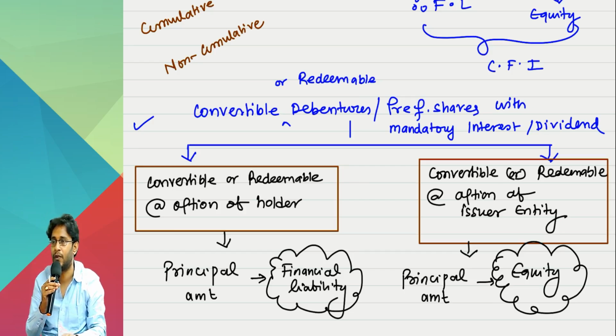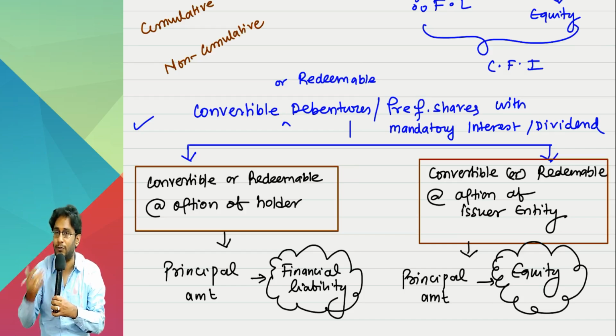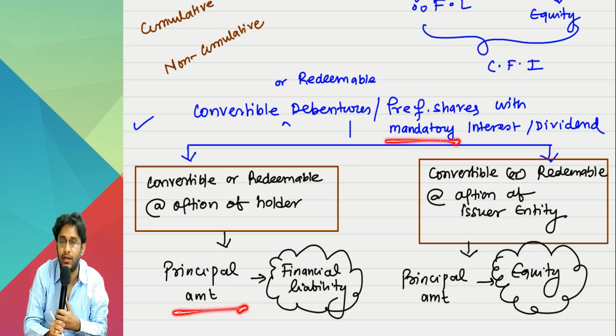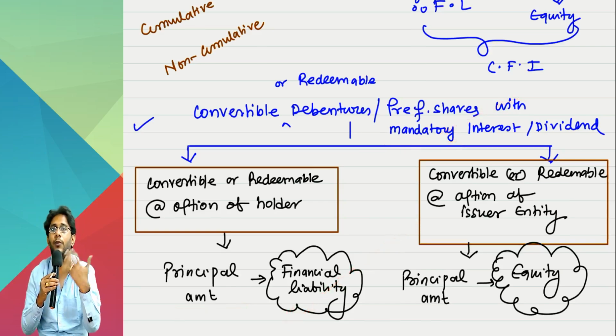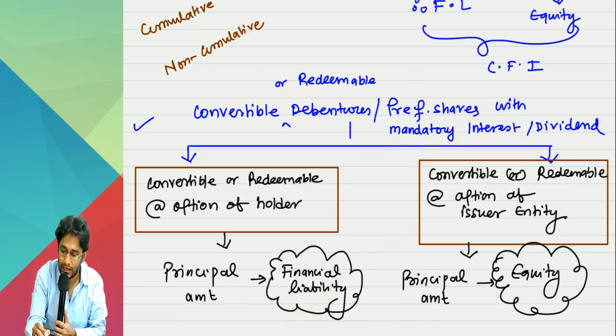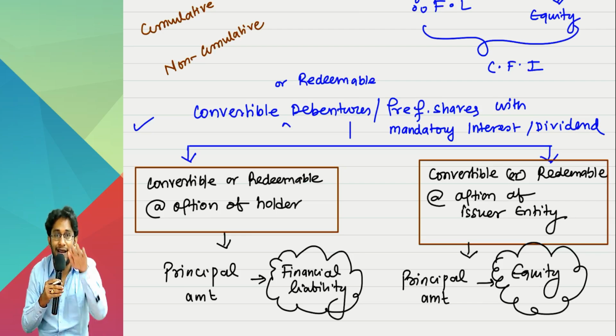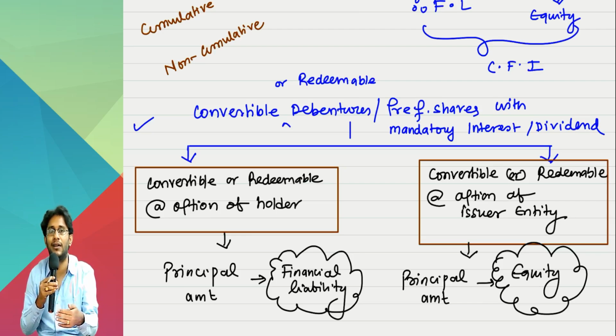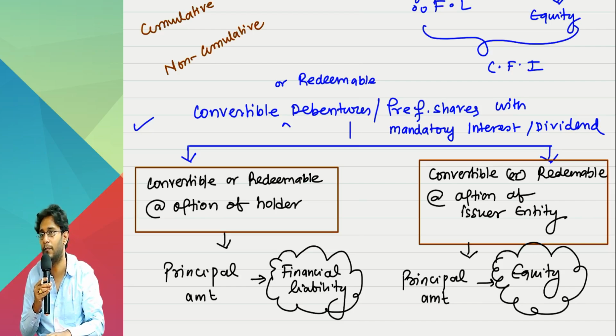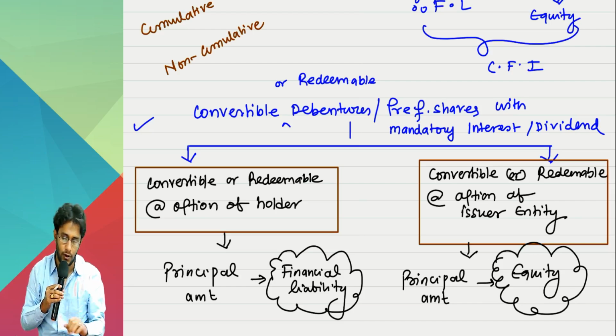Understand the logic? Because apparently, to our eyes, what is visible is: this is mandatory, there is an obligation here, this is a financial liability, so where is the equity? Equity is there here. The mandatory cash outflow that you pay is lesser than what it should have been. Why is it lesser? You used an equity share in the game. That's how the equity element comes into the picture. Or you give an option.